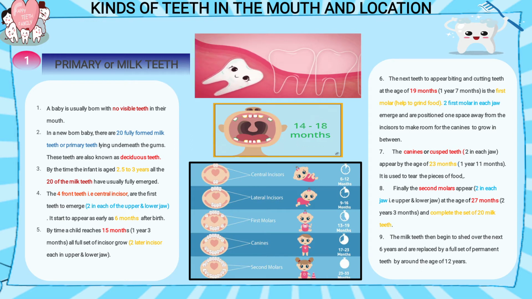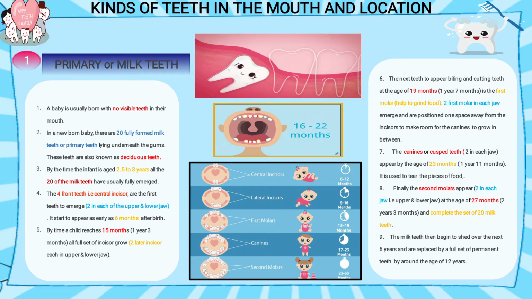Next, when the child reaches 15 months, the full set of incisors comes, meaning again 2 will grow in the upper jaw and 2 in the lower jaw. So now how many incisors are there? A total of 4 in the upper jaw and 4 in the lower jaw, which means 8 incisors. The next teeth to appear, biting and cutting teeth, at the age of 19 months are the first molars. Now you see in the image the first molar appears.